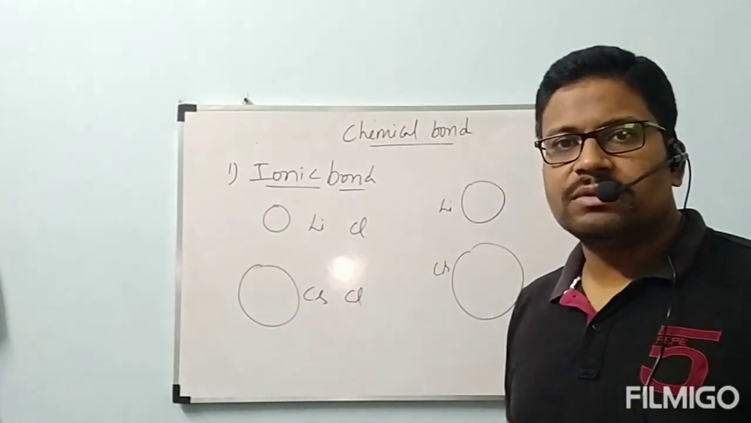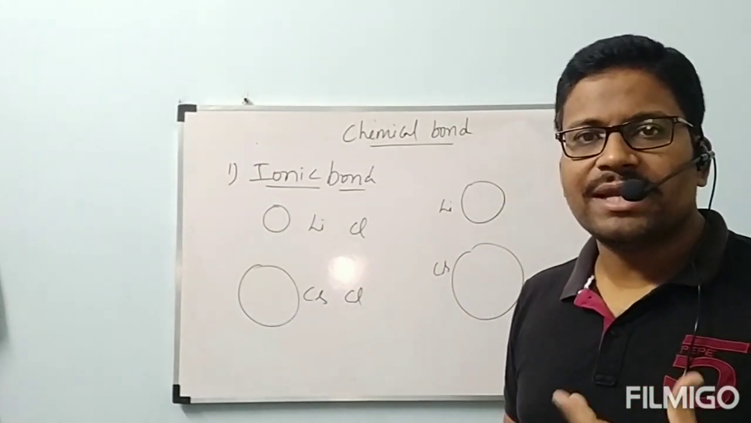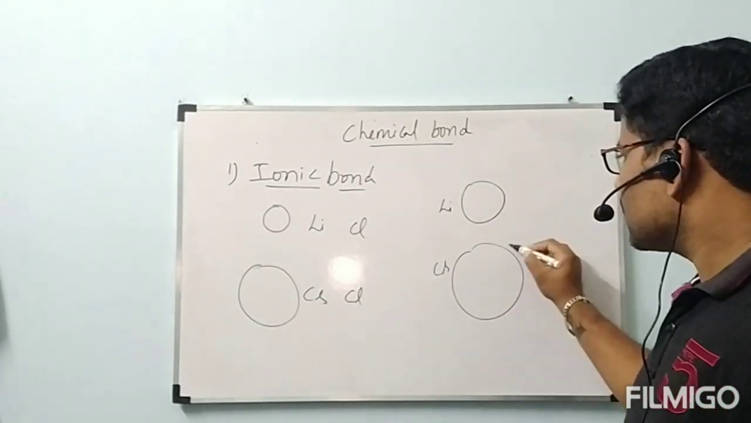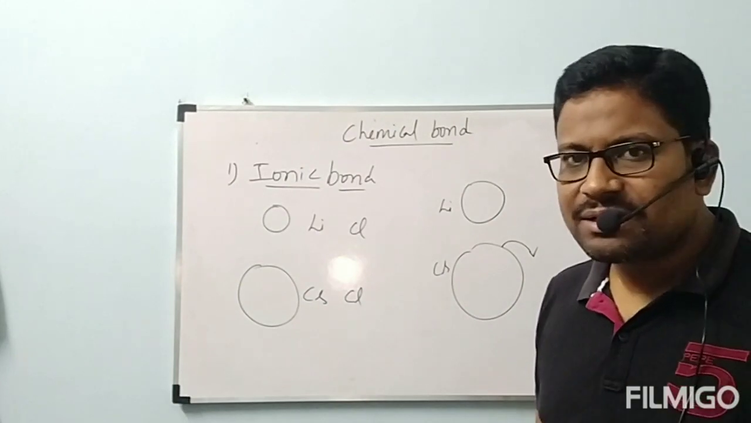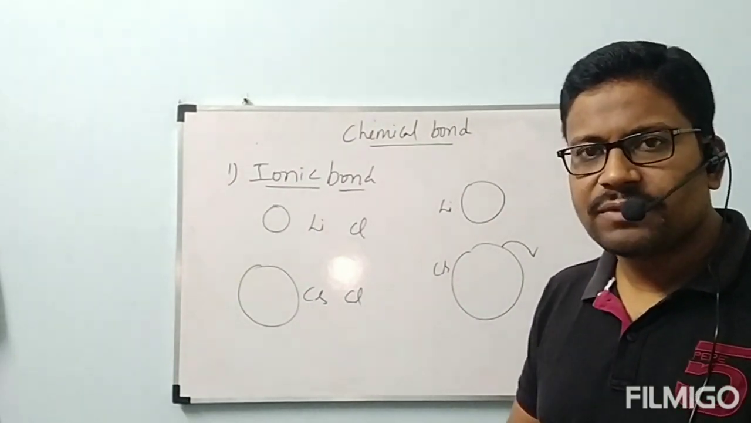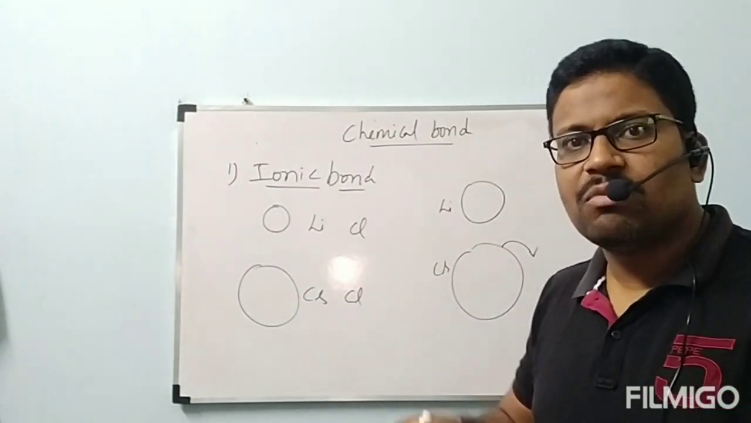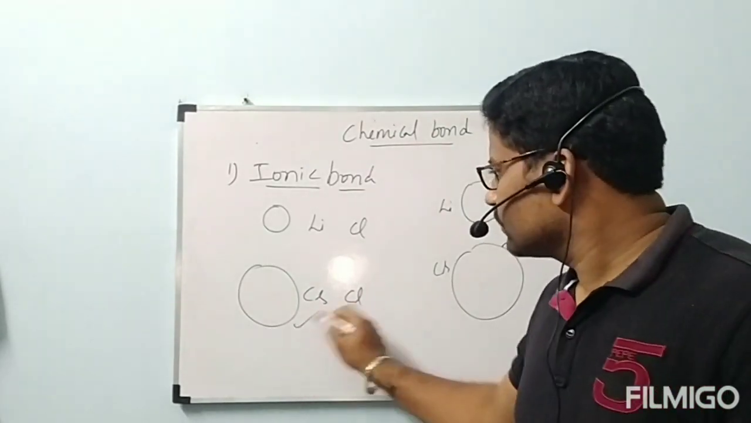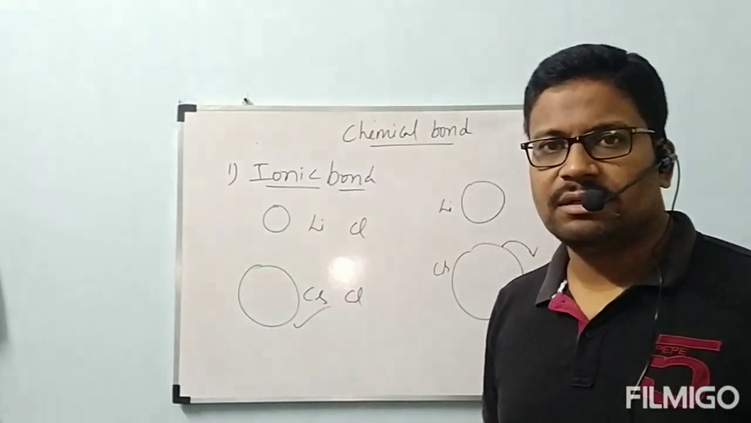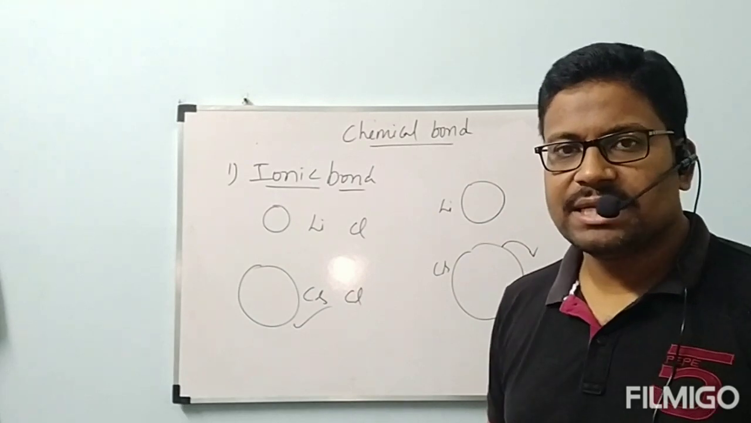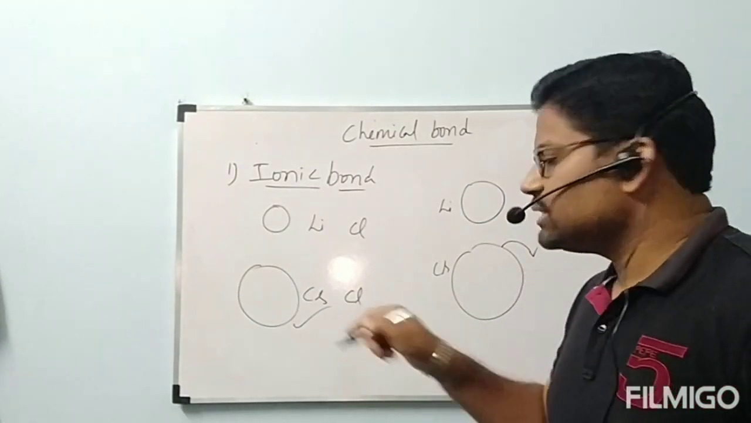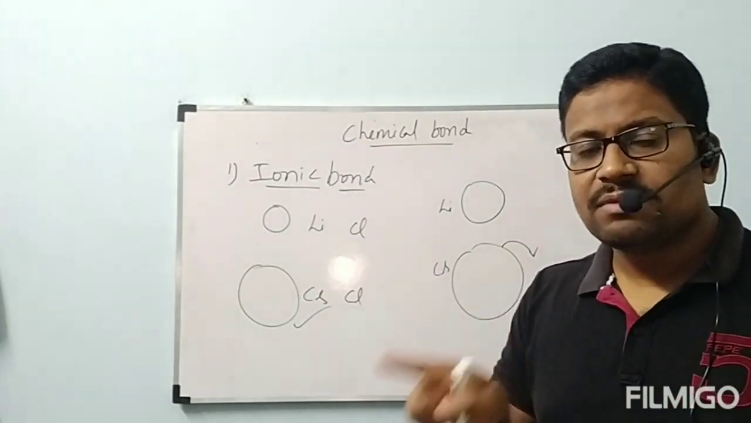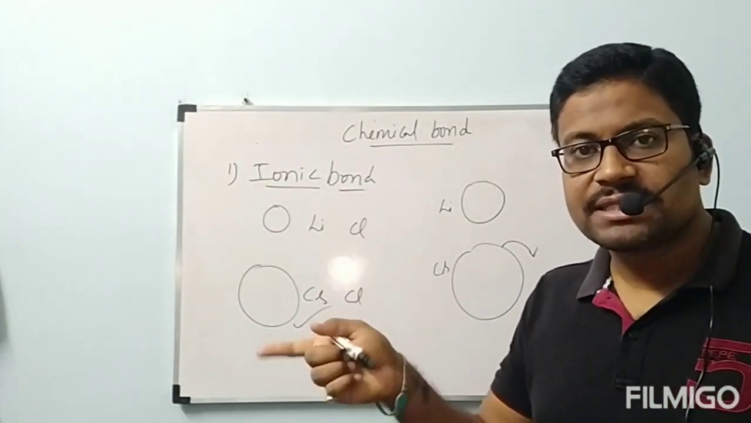Out of these two compounds, which is more ionic? More ionic is nothing but which can lose the electron easily. Cesium will lose the electron easily and form the cation easily, and it has more ionic character, more ionic nature. Out of LiCl and CsCl, which one has high ionic character? That is CsCl.